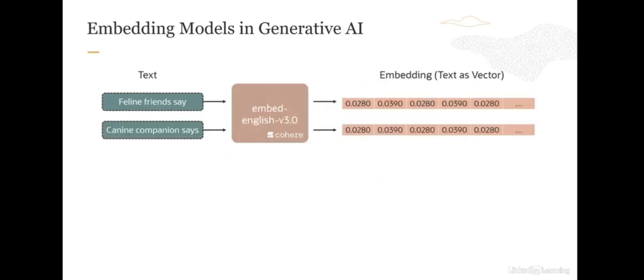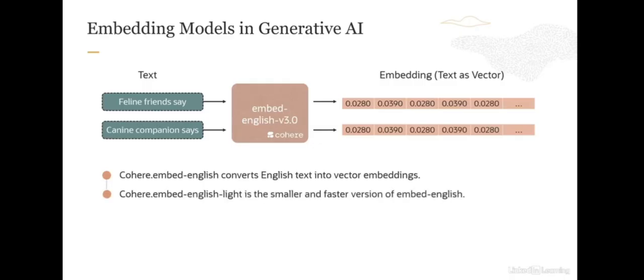Now let us look at embedding models available in the OCI Generative AI service. Like we already saw, you take a text, you convert this text into numbers, text as vectors, and these are embeddings. And the embedding models which are supported in the OCI Generative AI service include models from Cohere. So Cohere Embed English basically converts English text into vector embeddings.